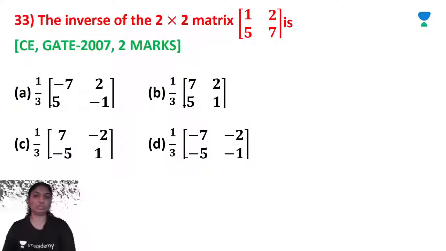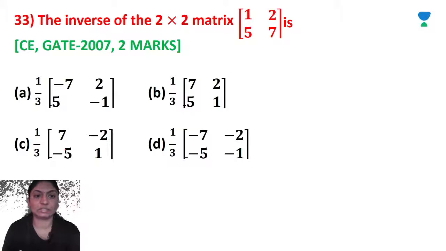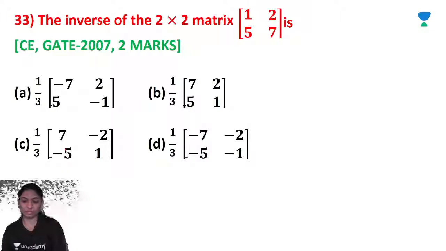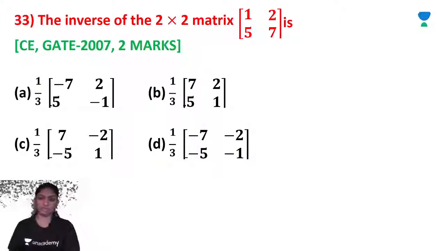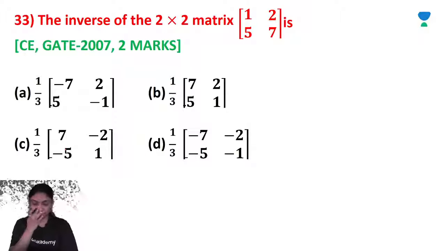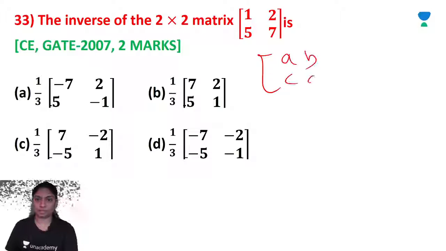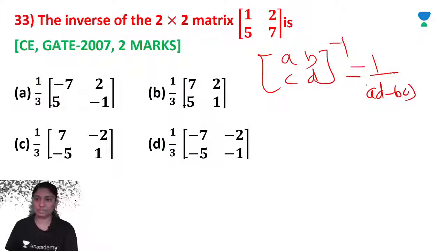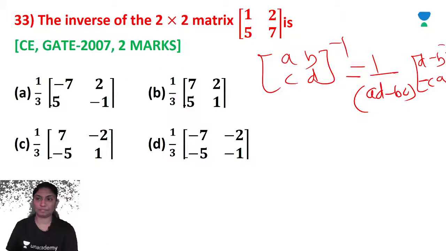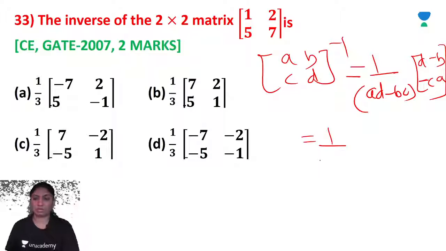Now the inverse of the 2 by 2 matrix 1, 2, 5, 7 is. We have to calculate the inverse. To calculate the inverse of ABCD is 1 upon AD minus BC into D, minus B, minus C, A. AD is 7 minus 10.